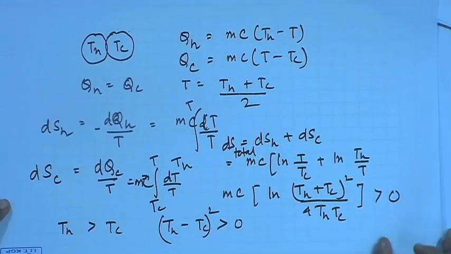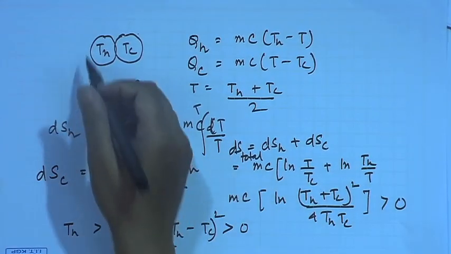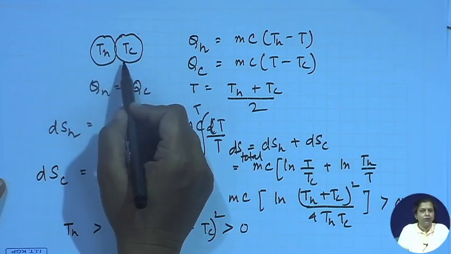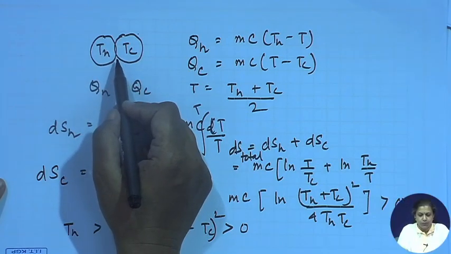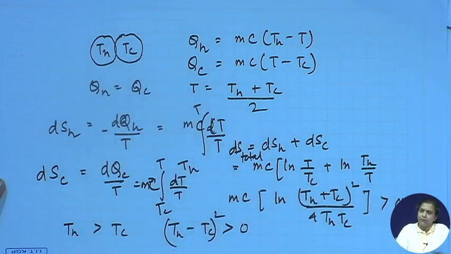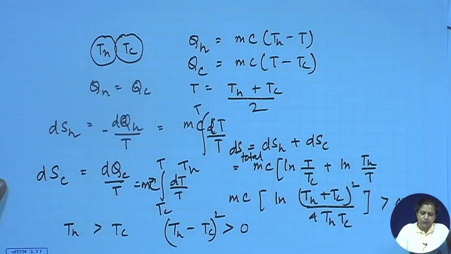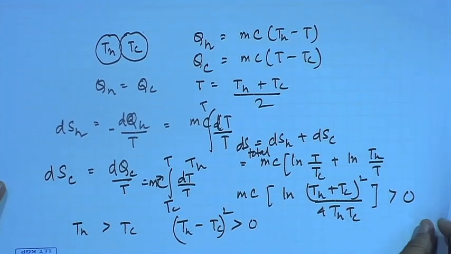What did I assume in this process? I assumed that there are no heat losses to the surroundings, and the heat transfer occurred so very slowly that we can assume that the heat transfer was occurring irreversibly, right.